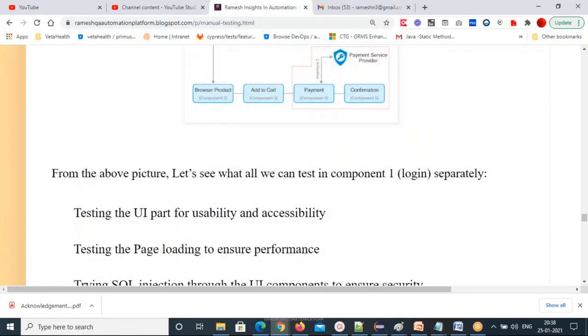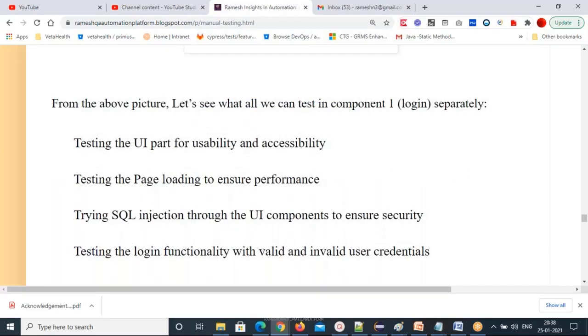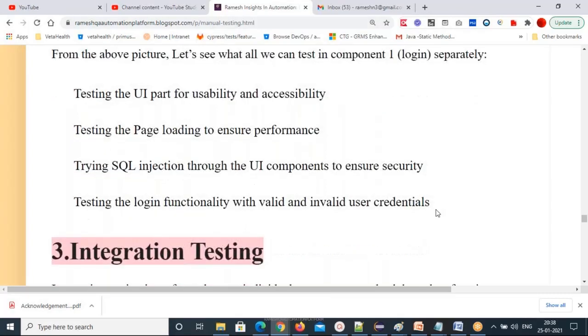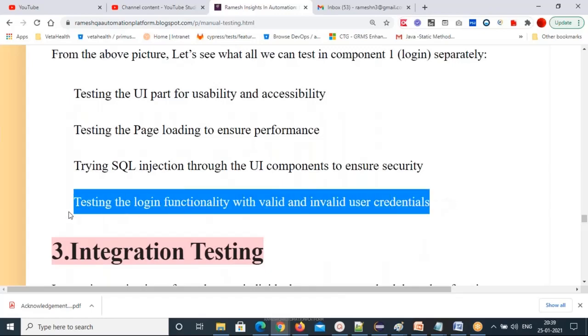Let's see what we can test in one component separately: testing the UI part for usability and accessibility, testing the page loading to ensure performance, and, in the login component we're discussing, what other things you can take apart from functionality. You can try SQL injection through the UI components to ensure security, and test the login functionality with valid and invalid user credentials. These are the test cases we have written already.